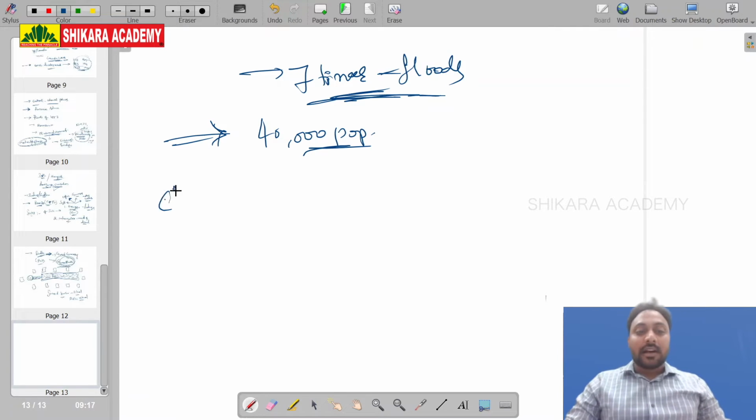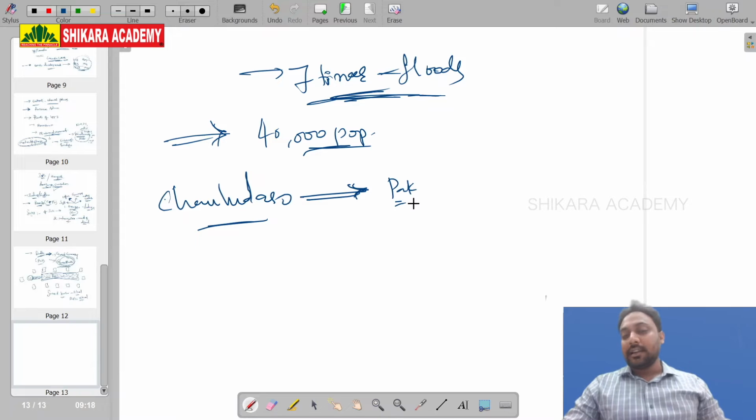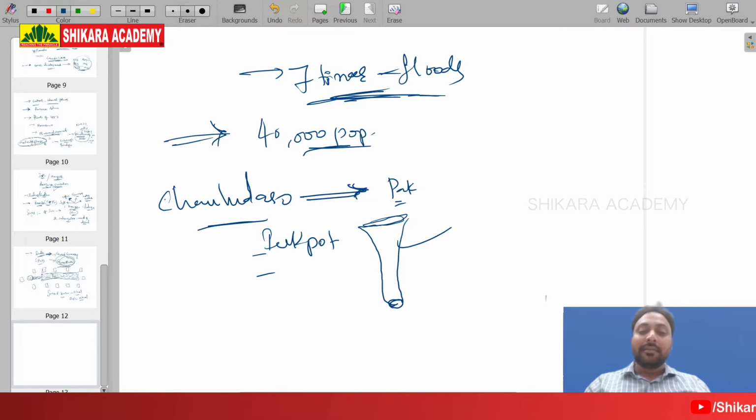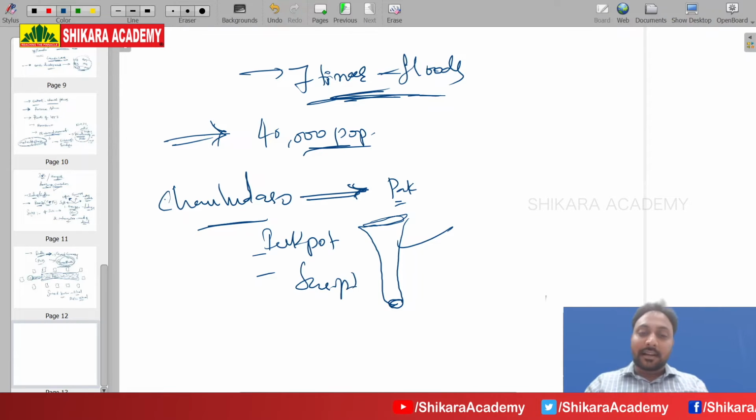Then after this, Chanhu-daro. Chanhu-daro comes under Sindh only. It is also in today's Pakistan. In Chanhu-daro, an ink pot has been excavated. There is a big jar. For what purpose was this jar used? It's a mystery, and this might be the ink pot. So if there is an ink pot in Chanhu-daro, definitely there might be a script because they're writing something.